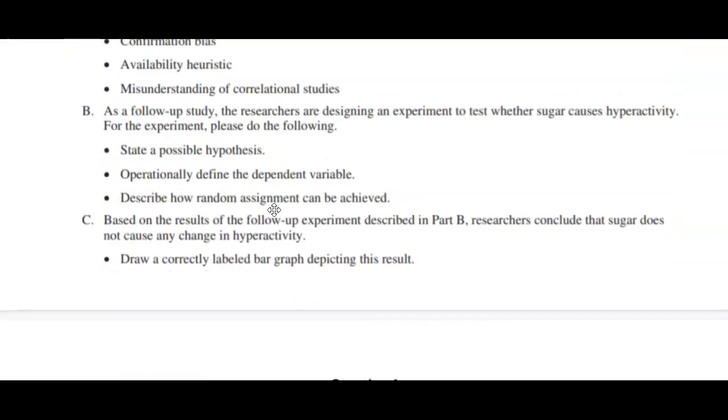Part B: as a follow-up study, the researchers are designing an experiment. The second part is talking about an experiment to test whether sugar causes hyperactivity. Again, causes hyperactivity. For the experiment, please do the following. State a possible hypothesis. This should be written as an if-then statement. Operationally define the dependent variable and describe how random assignment can be achieved.